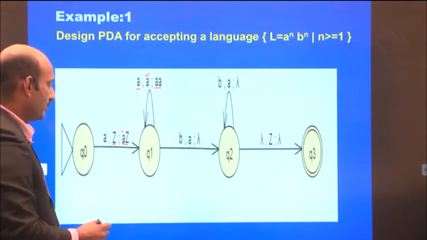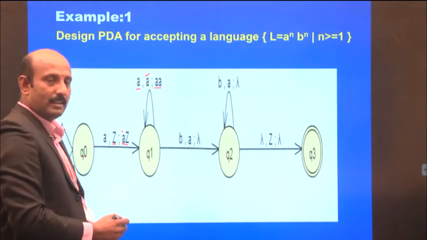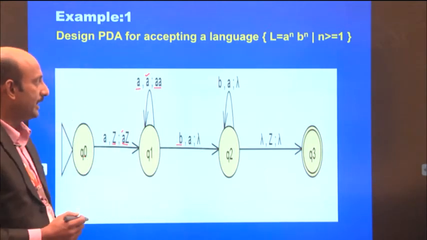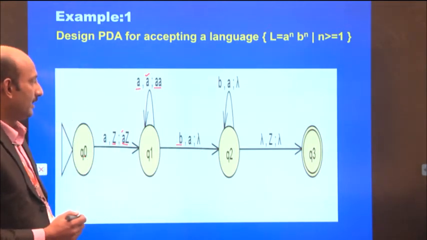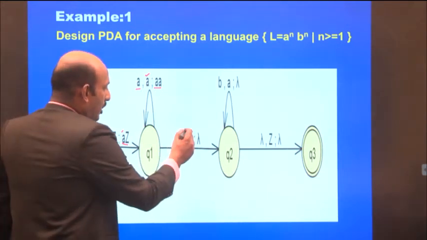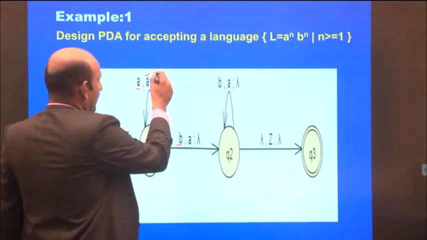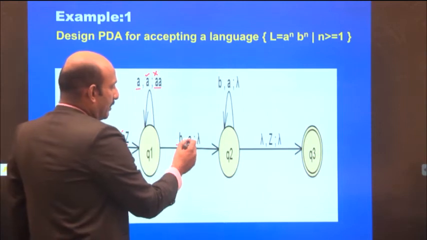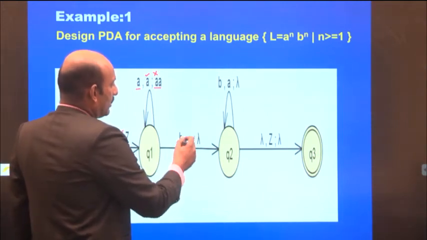Next, for state Q1, if we apply the input B, then an A has to be popped from the stack.